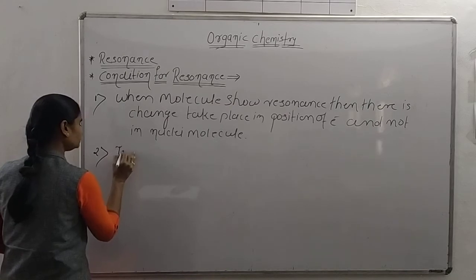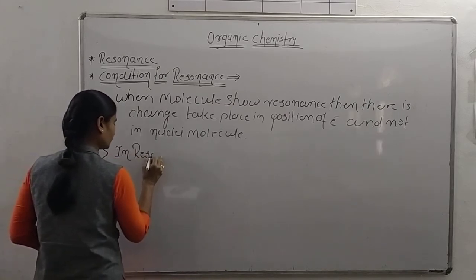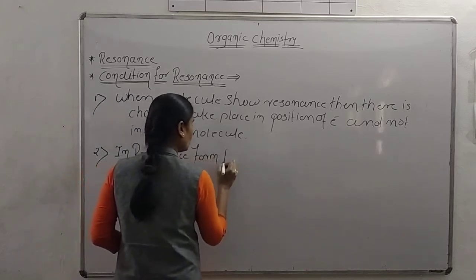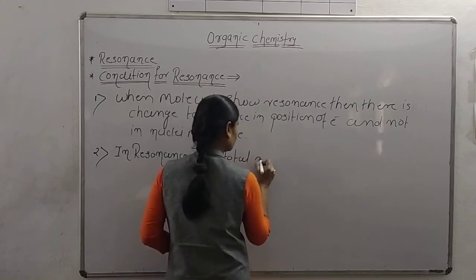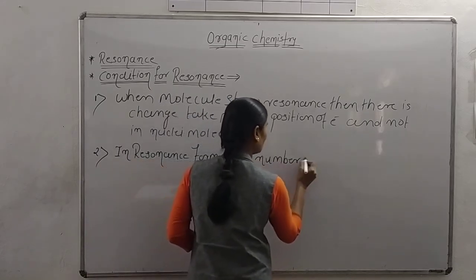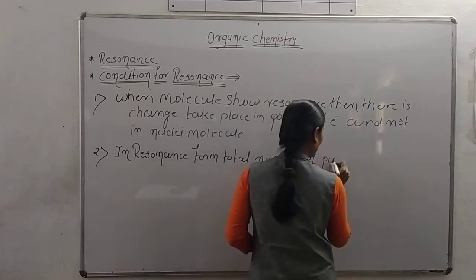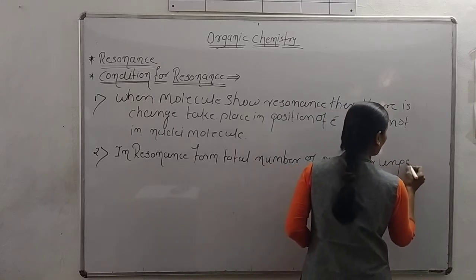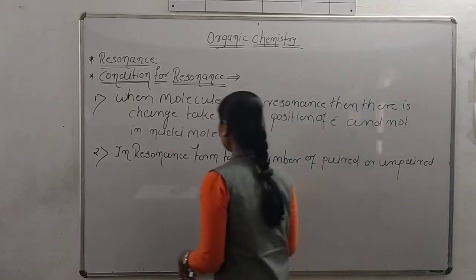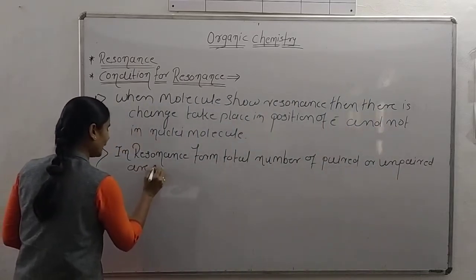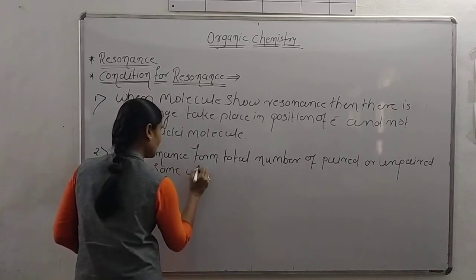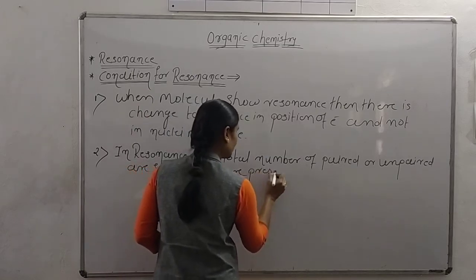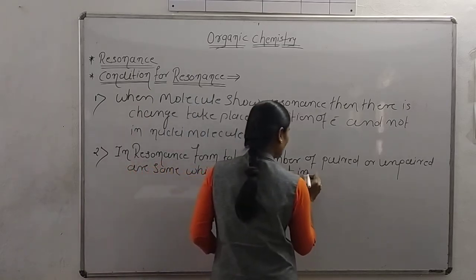In the resonance form, the total number of paired or unpaired electrons is the same as in the original molecule.